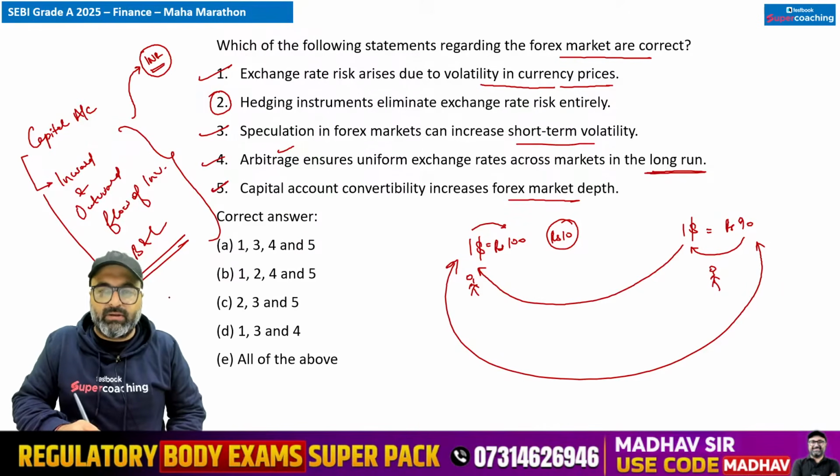That is correct. That is correct. So answer क्या बनेगा सर? 1, 3, 4, 5 are correct. So A option is correct.